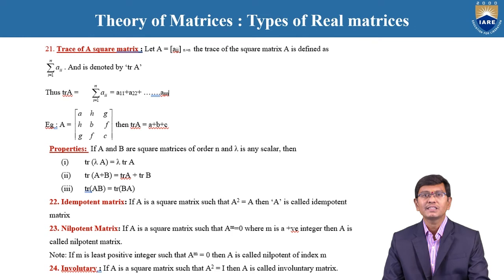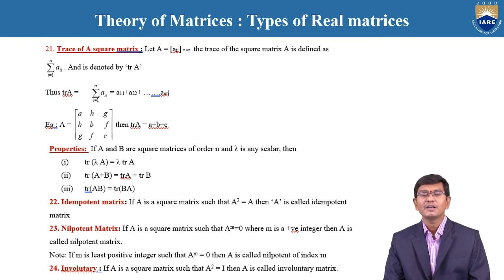And based upon this trace of the matrices, there are some important properties. One is the trace of lambda A, where lambda is a scalar number. The trace of lambda A is equal to lambda into the trace of A. Second one, the trace of A plus B is equal to the trace of A plus the trace of B. Why? Because according to the addition of the two matrices, we individually take the trace of A plus the trace of B.